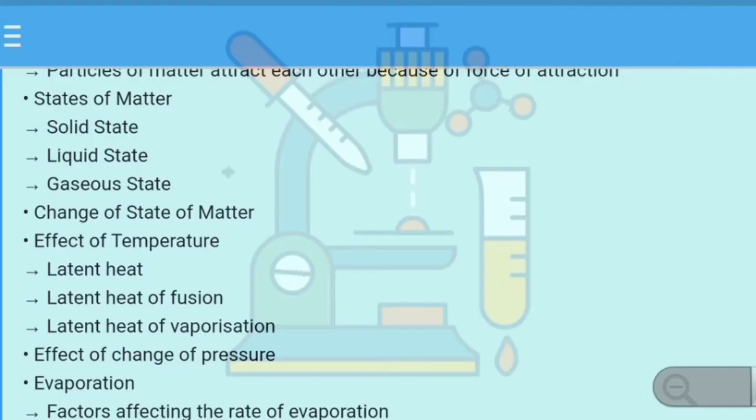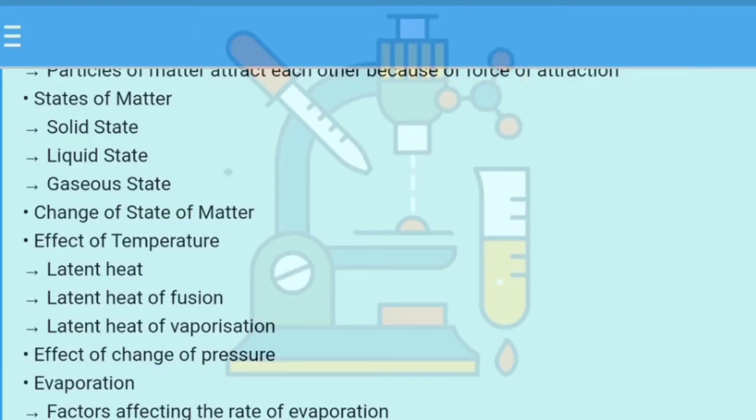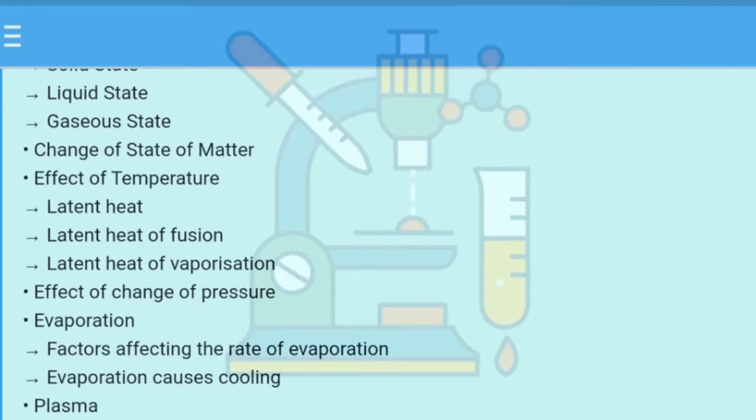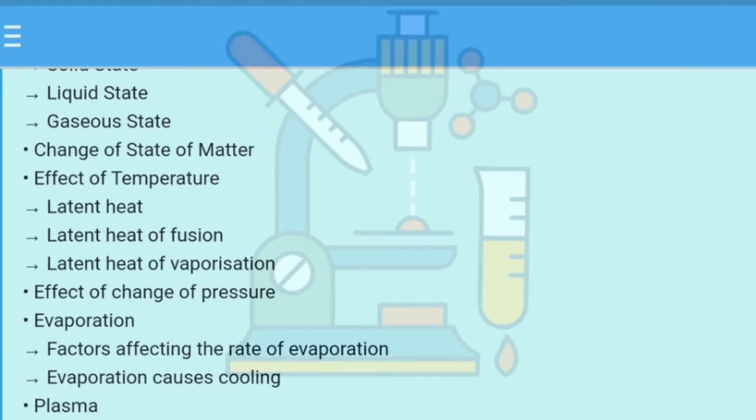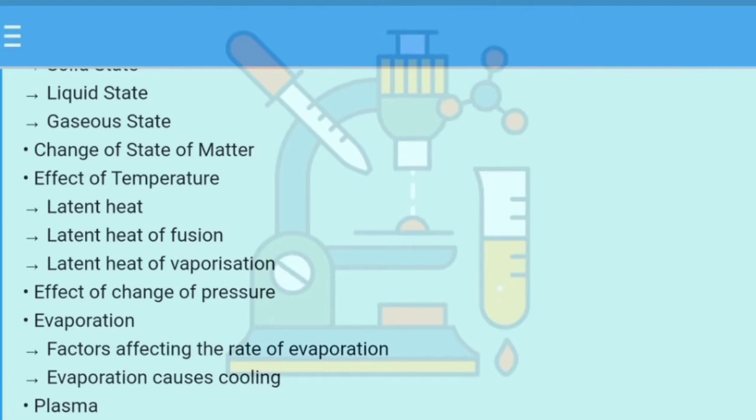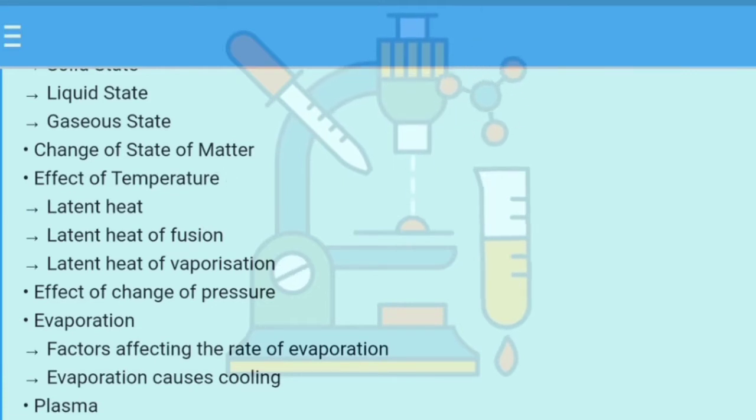Then we will read about change of state of matter, then the effect of temperature, and in the effect of temperature we will read about latent heat of fusion, latent heat of vaporization. As I said, the word latent means hidden. Latent heat of fusion, fusion means melting. The amount of heat energy required to convert 1 kilogram of solid at atmospheric pressure at its melting point into liquid state, and the amount of heat energy required to change the 1 kilogram of liquid at atmospheric pressure at its boiling point into gaseous state is called the latent heat of vaporization.